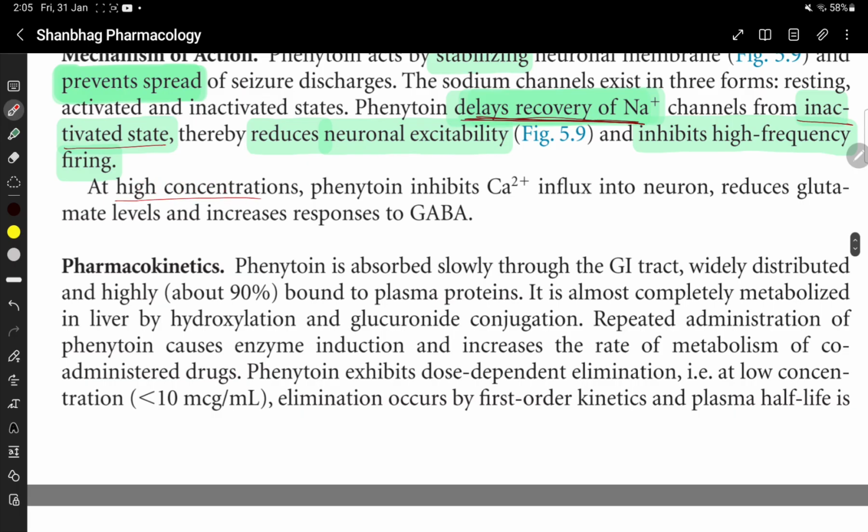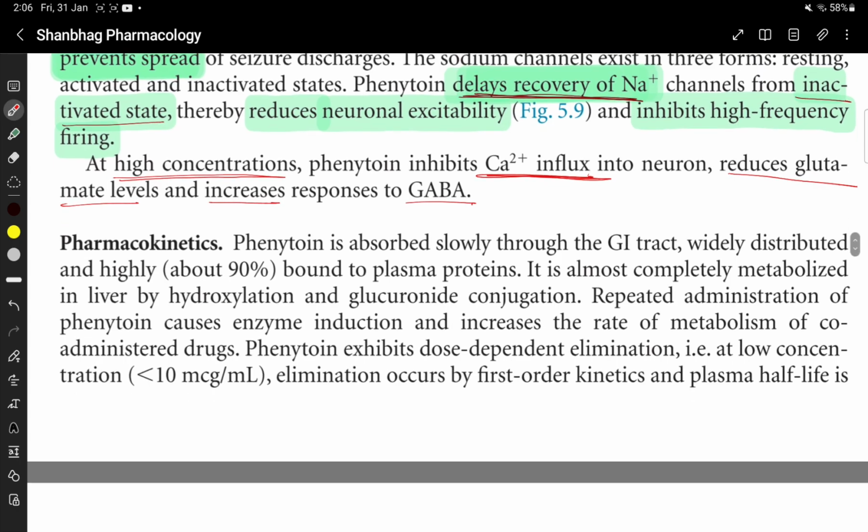At high concentration, phenytoin inhibits calcium influx into the neuron, reduces glutamate level, and increases responses to GABA. At high concentration, it inhibits calcium influx into the neuron, reduces glutamate release, and increases the response to GABA.